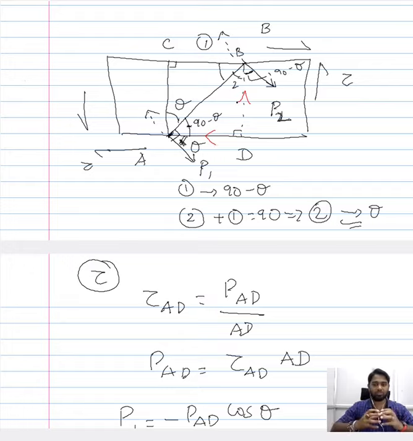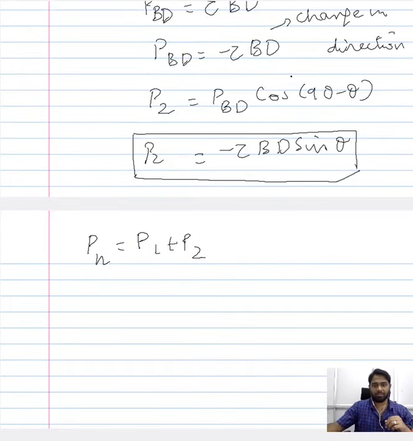So two components of shear stress, along the horizontal and the vertical directions, are included by the formulation of P1 and P2. The overall load acting normal to AB is nothing but the summation of P1 and P2.